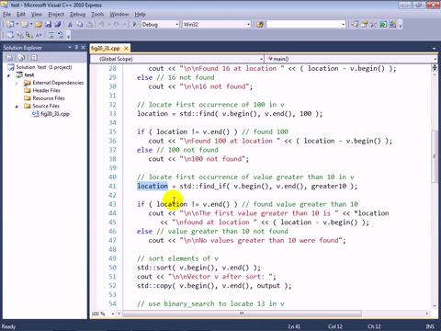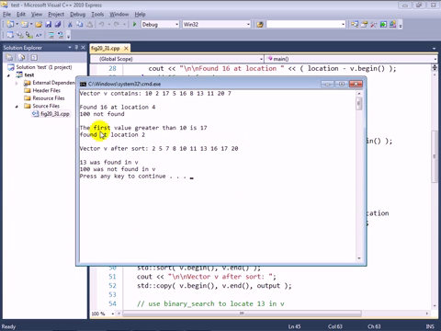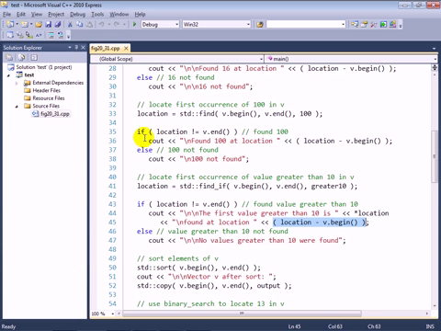And at line 43, if the location is not equal to v.end, that means that there was at least one value that was greater than 10. We're going to show you what that value was and what index number it was located at by subtracting v.begin from location. So if we stop there and take a look at the output, we see that the first value greater than 10 was 17. So we had 10, which is of course not greater than 10, 2, and then 17. And we see that that 17 in the original vector is at position number 2, and it says here that it was found at location 2.